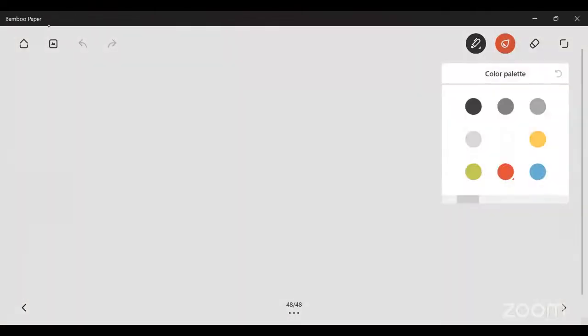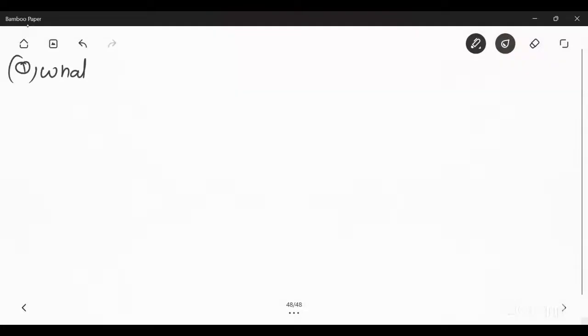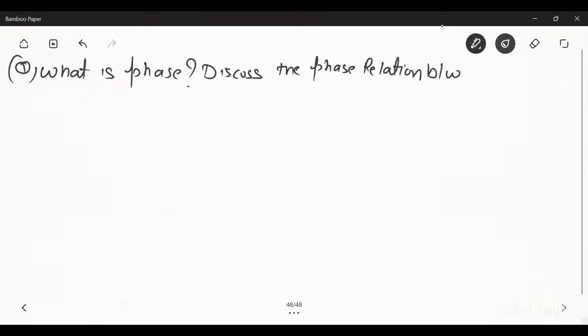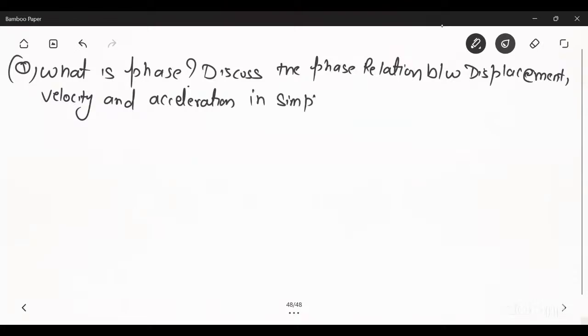What is phase? Discuss the phase relation between displacement, velocity and acceleration in simple harmonic motion. Okay. Now first, what is phase?